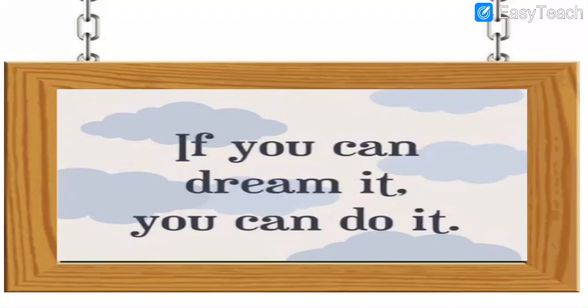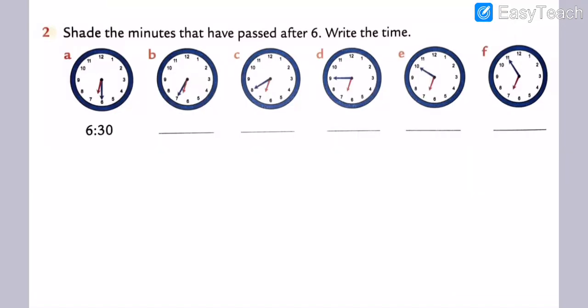So now we will move on further with our session. Let's start exercise number 10, question number 2. Question number 2, exercise number 10A: show the minutes that have passed after 6. What does past mean, my dear students? Already here it is done, 6:30. Past 6 means 30, so 6:30 means the time passed after 6, and we have to write the time here.